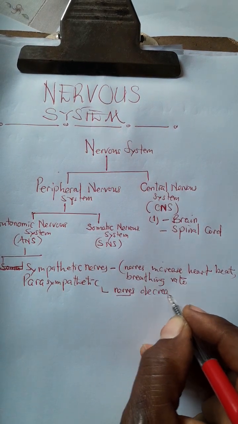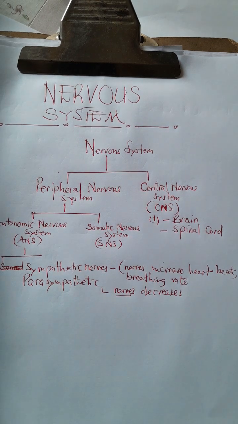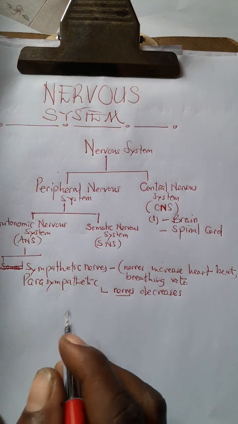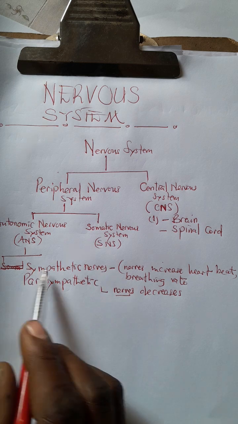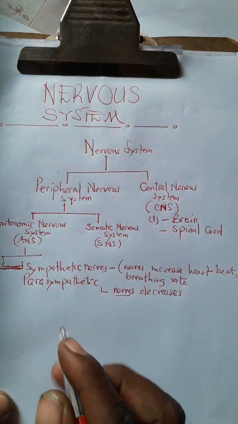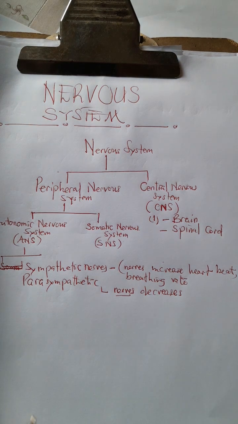decreases. So that's why you cannot be angry forever. When you become angry, you have a lot of energy. The heart is pounding very fast. Your lungs are pushing out carbon dioxide and taking in more oxygen, so you have a greater amount of energy. All this is caused by the sympathetic nerves. However, after a while, that actually comes back to normal.